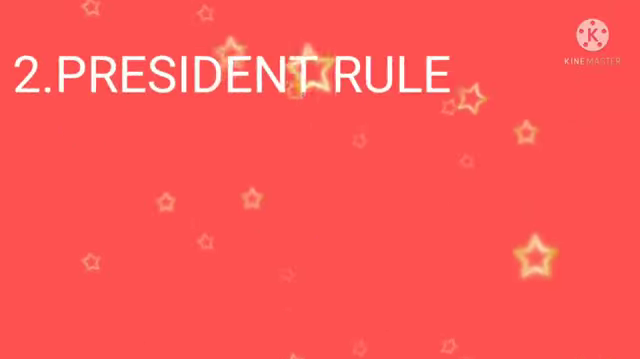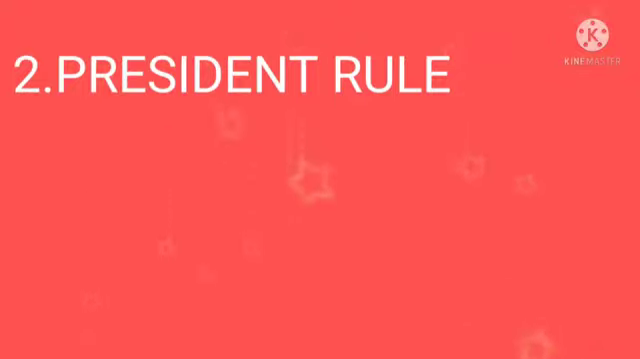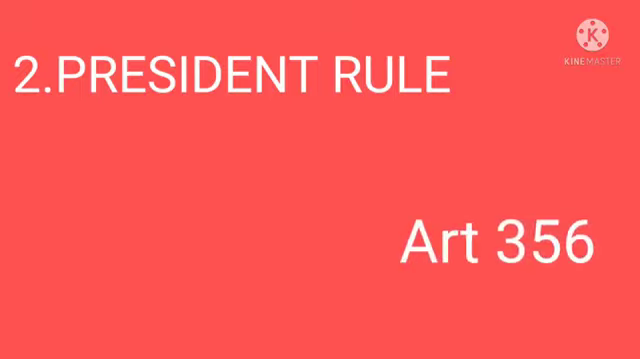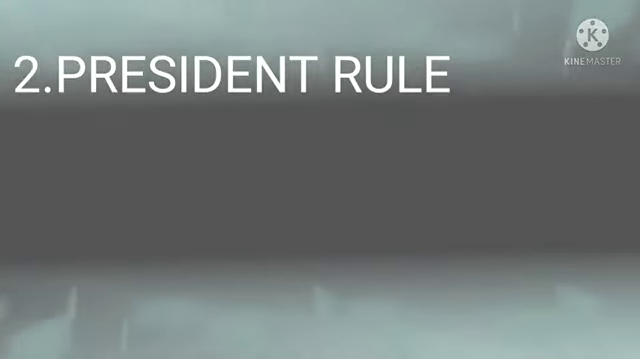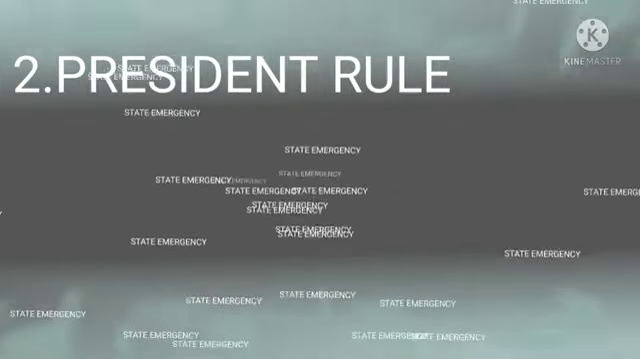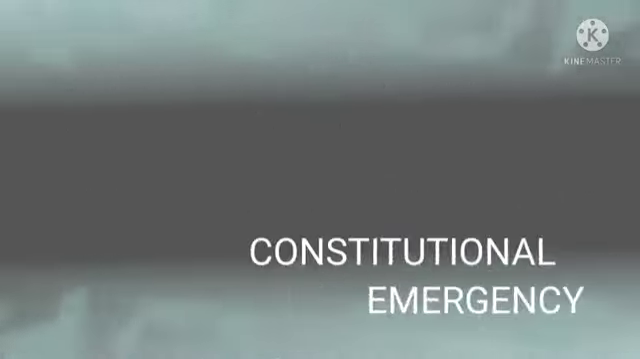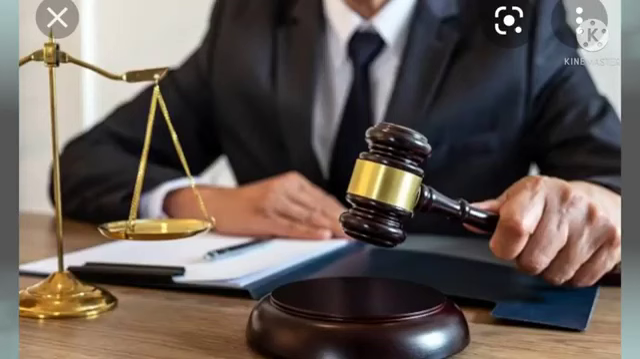Now the second one is known as President rule. Okay, and about the President rule we study in Article 356. The President rule is also known as the state emergency or constitutional emergency. And how is this declared? This is declared only on the ground of failure of the constitutional machinery in the state. So if there is failure of the constitutional machinery in the state, then the President rule is going to be declared under Article 356.